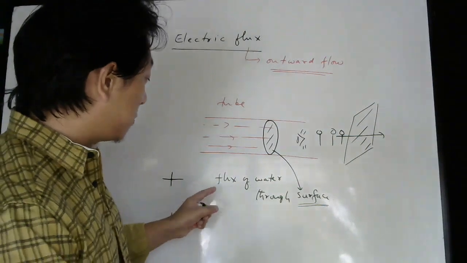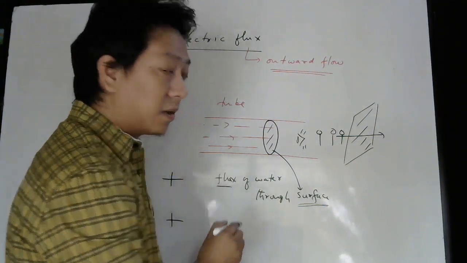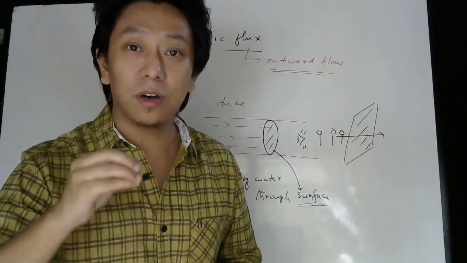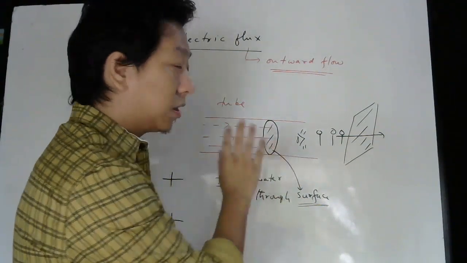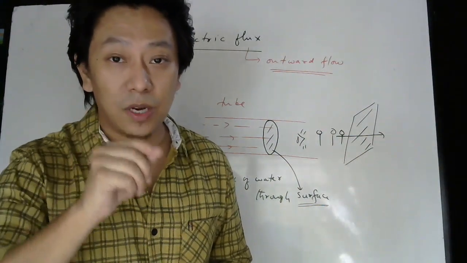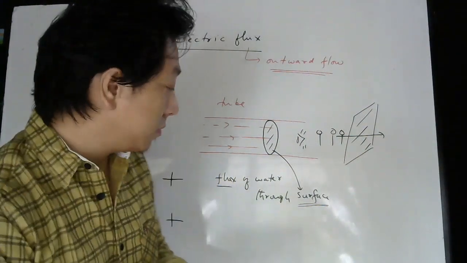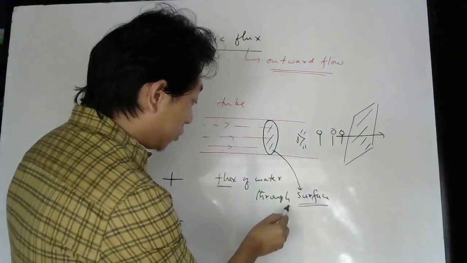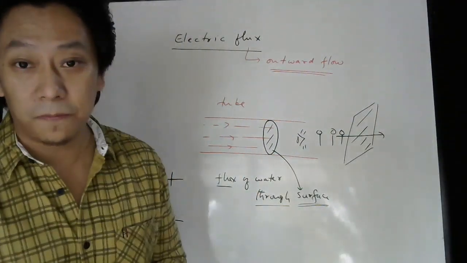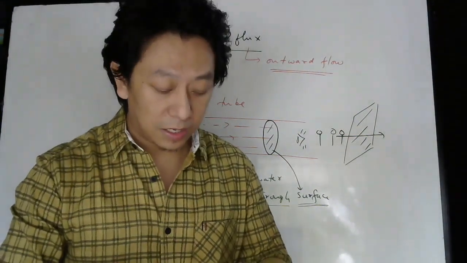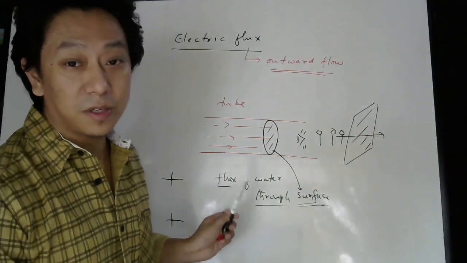Whenever you speak about flux, don't say flux of something is this much. How you should say? It could be flux of water, flux of people, but you should not stop there. You should say flux of water through some surface. So that surface has to be defined when you speak about flux.